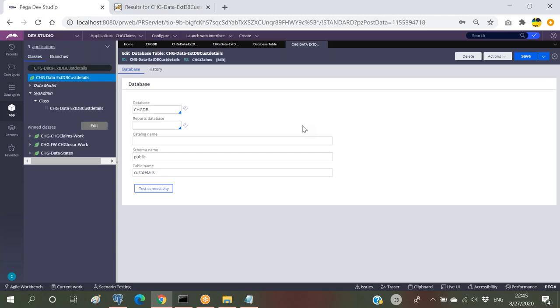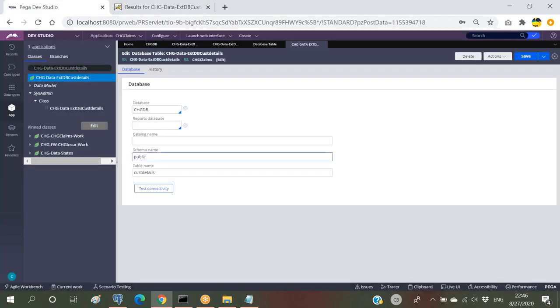If we are having any external database table connected to any PRPC class, and there is a rule mapping provided, then we can go for obj methods also. So now let me save this. We're trying to map it here. If it is getting mapped, we can see this linking successful, meaning we can go for RDB methods, or we can go for obj methods also.